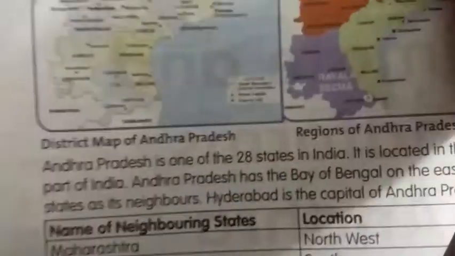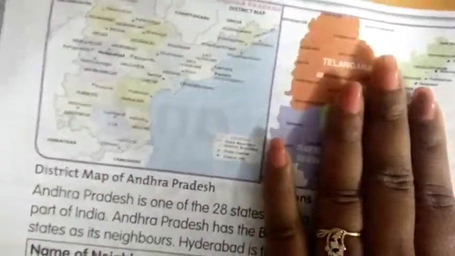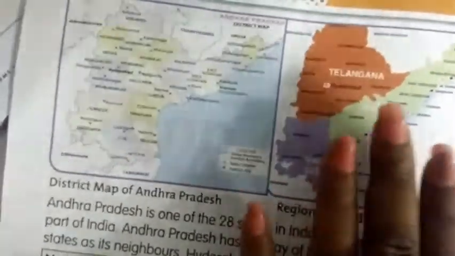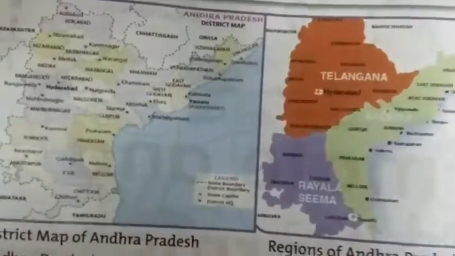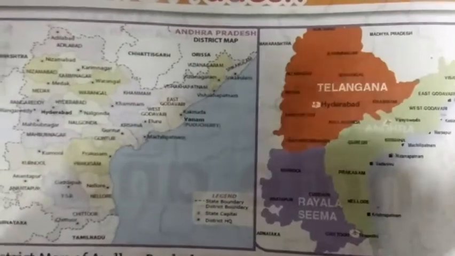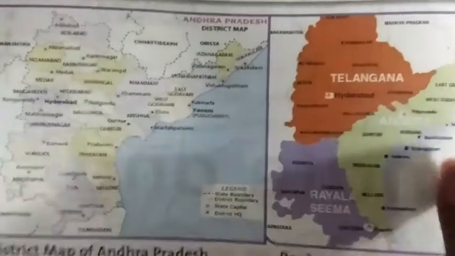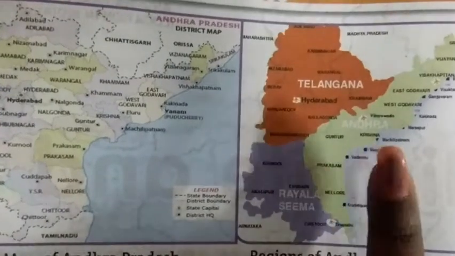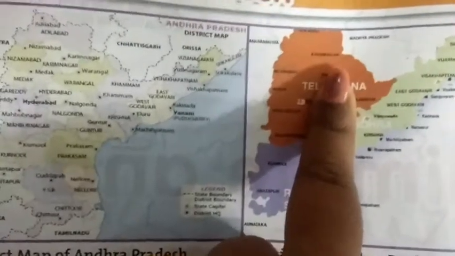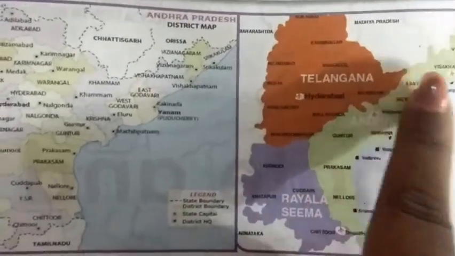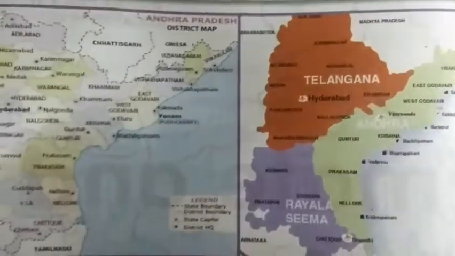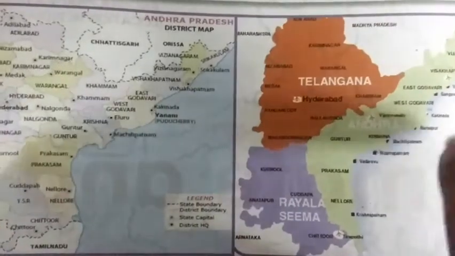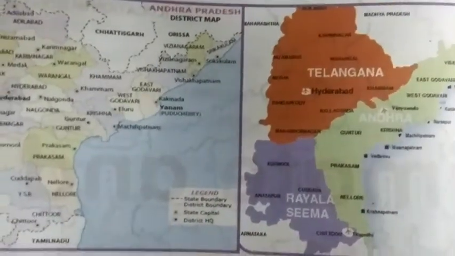Name 3 regions of Andhra Pradesh. How many districts are there in Andhra Pradesh? Where do you think most people live in Andhra Pradesh? There are 3 regions. What are those 3 regions? Andhra, Telangana and Rayalaseema. Each region is divided into many districts. And a district is also called a Zilla. Having smaller districts makes it easier for the government to help the people better.